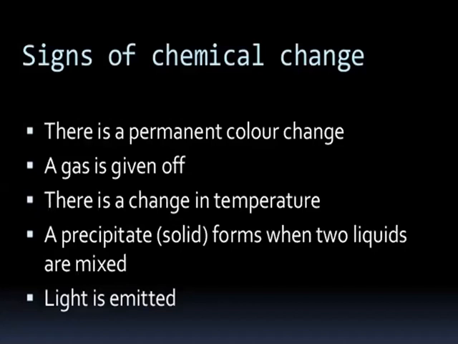Signs of chemical change are: number one, there is a permanent color change. Number two, a gas is given off. Number three, there is a change in temperature. Number four, a precipitate forms when two liquids are mixed. Number five, light is emitted.